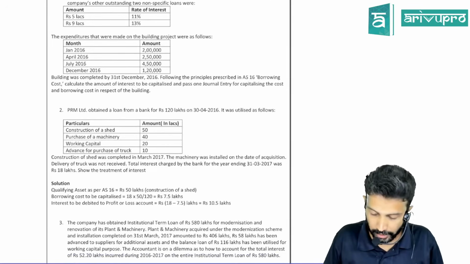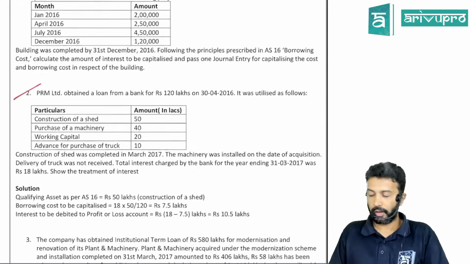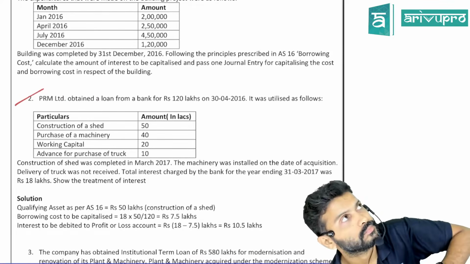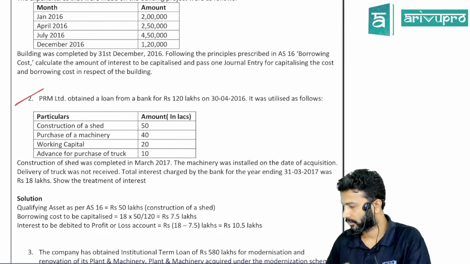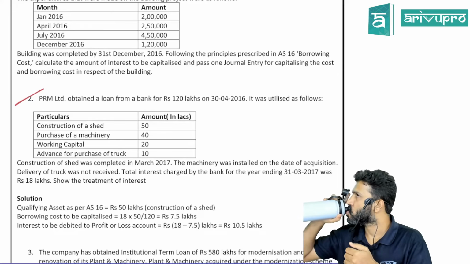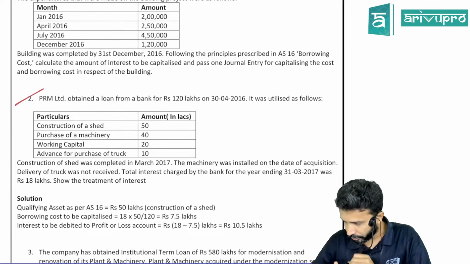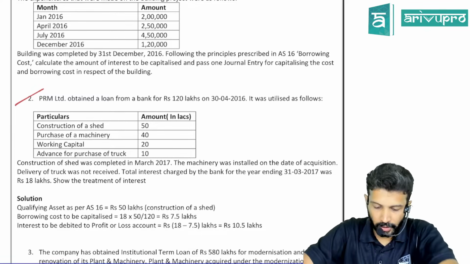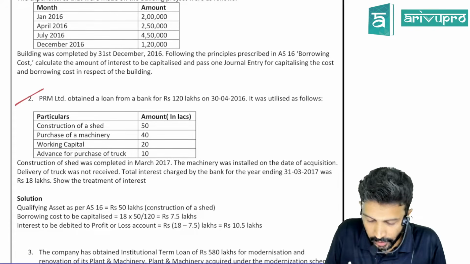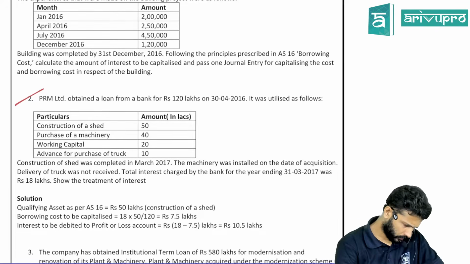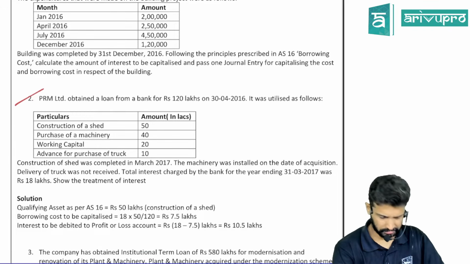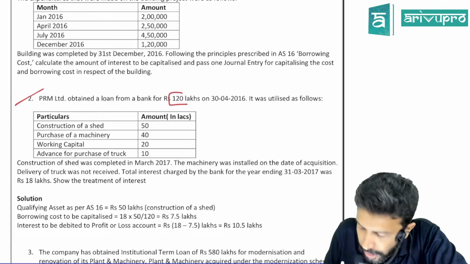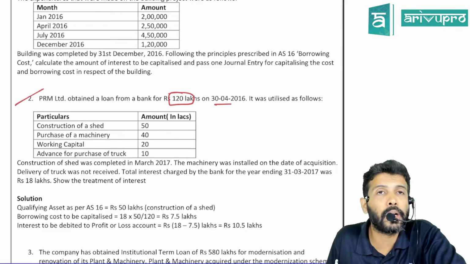Question 1, maybe we'll do it a little later. Question 2. PRM obtained a loan from the bank to the extent of 120 lakhs on 30th April 2016.